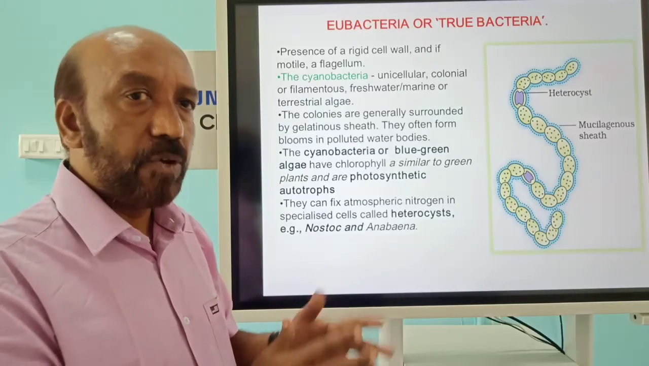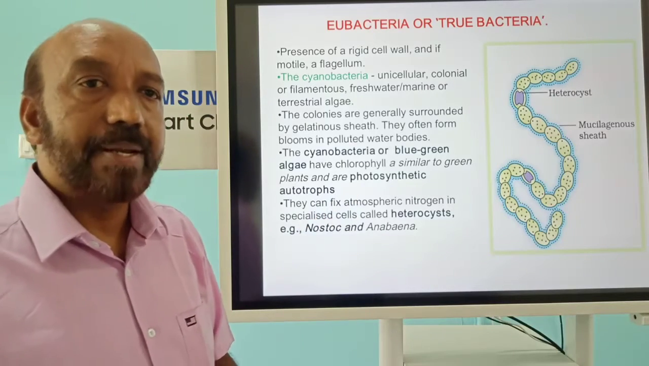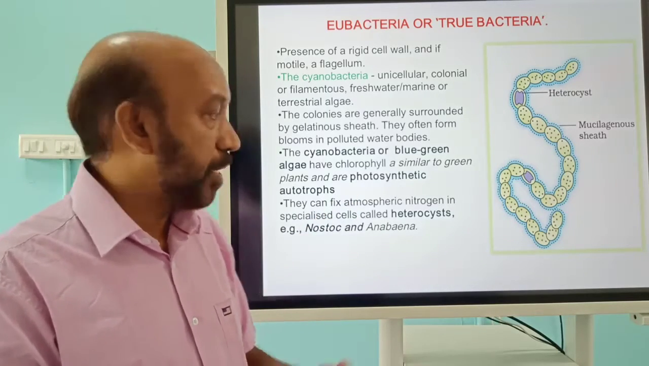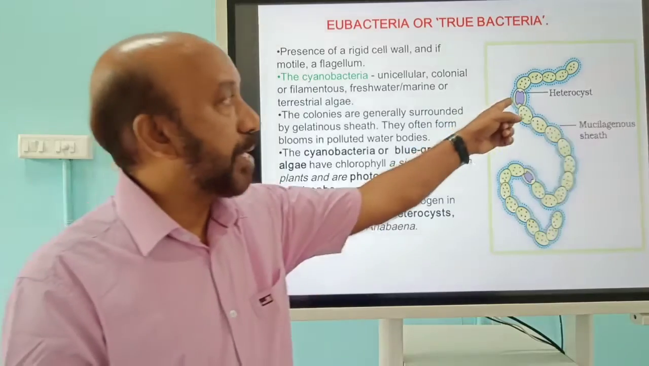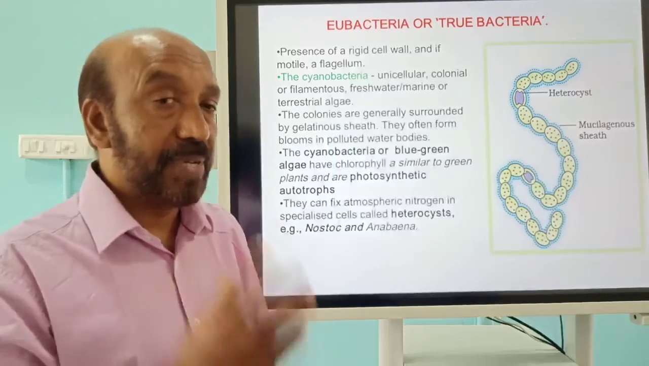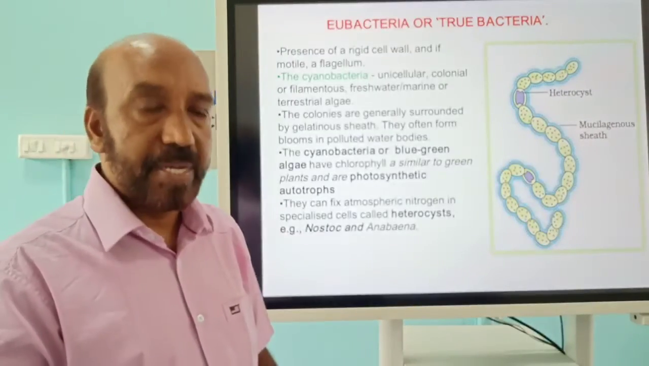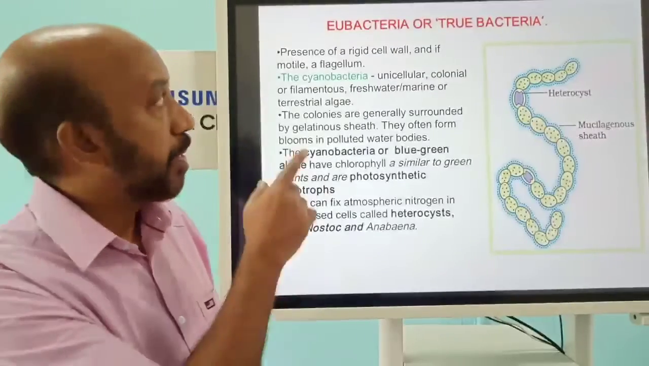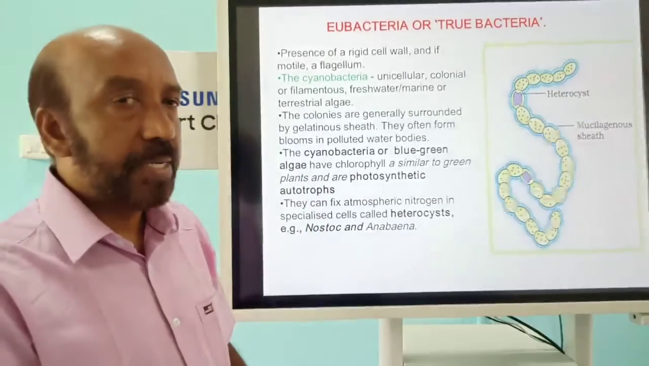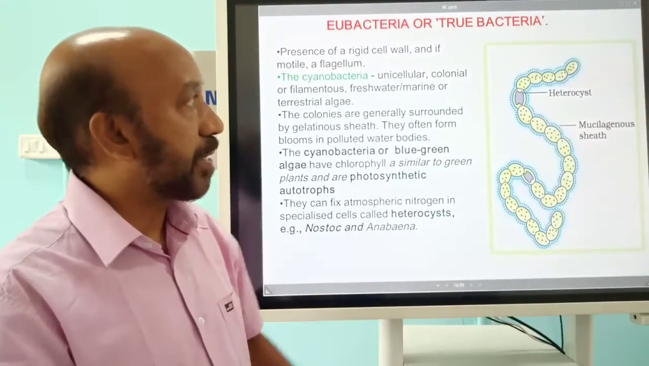Another category of bacteria can fix atmospheric nitrogen into the soil with the help of special cells, namely heterocysts. Heterocysts are the special cells engaged in nitrogen fixation. Common examples are Nostoc and Anabaena. These organisms come under eubacteria, the true bacteria, and they are the cyanobacteria, the name we are giving also.